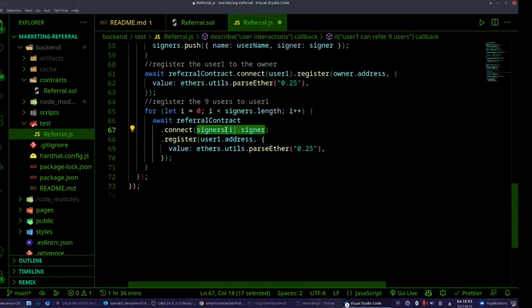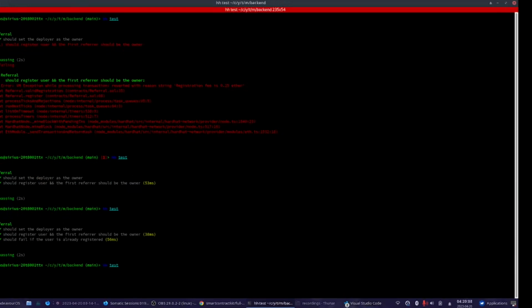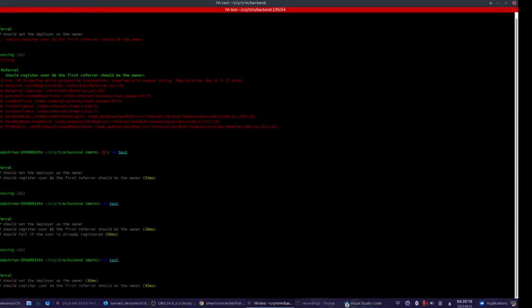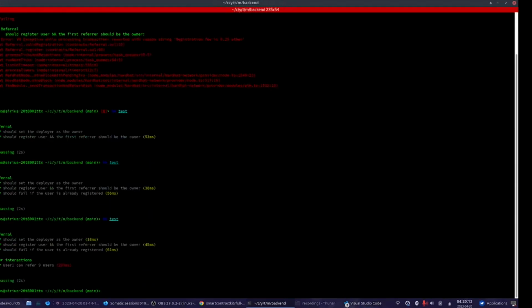So user 2, 3, 4, 5, and with each of them we register to user 1 address by paying the required amount. Let's test it. And it passes.